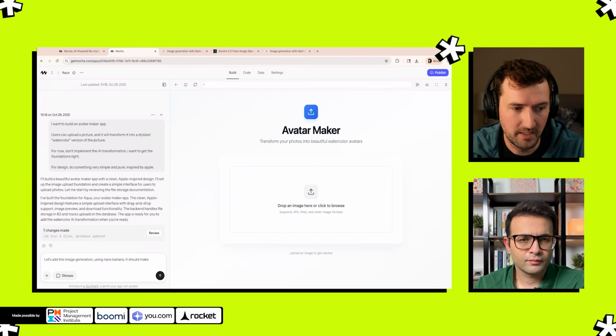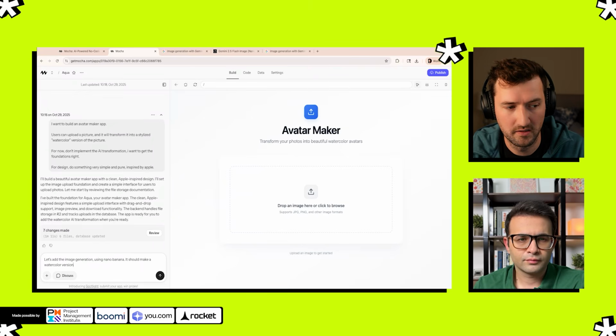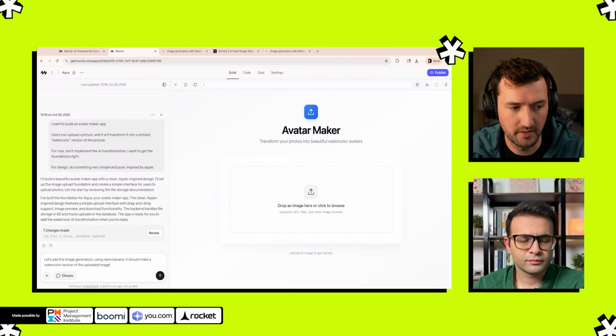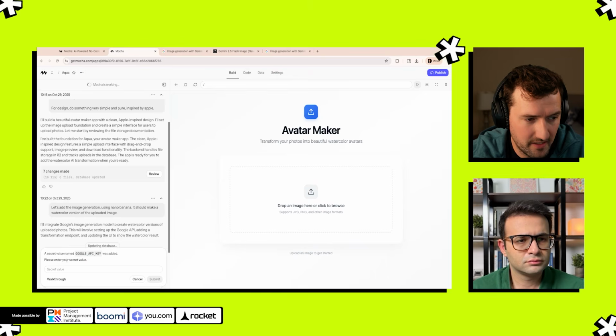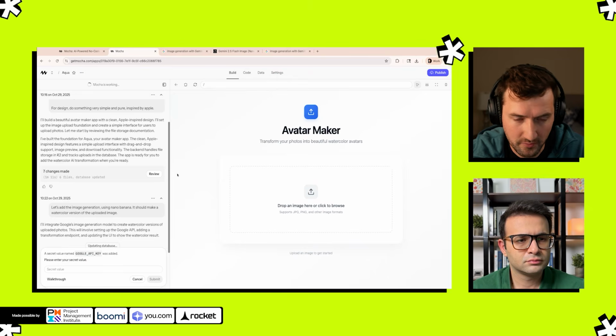It should make a watercolor version of the uploaded image. So I'm going to let Mocha go. So here, actually, do you see Mocha told me a secret value named Google API key was added. Please enter your secret value. So I have this ready to go.